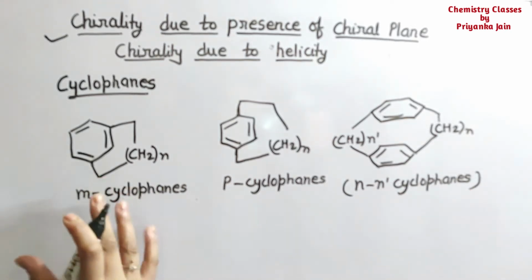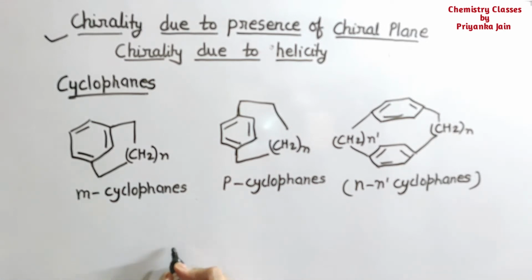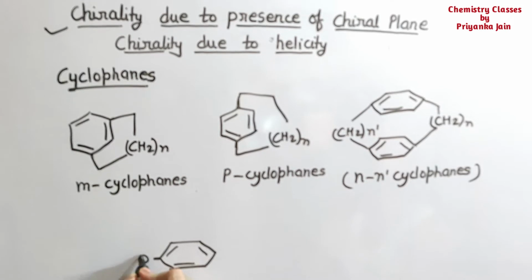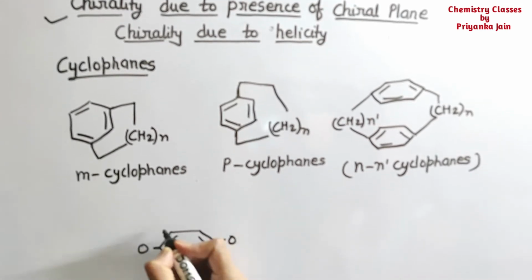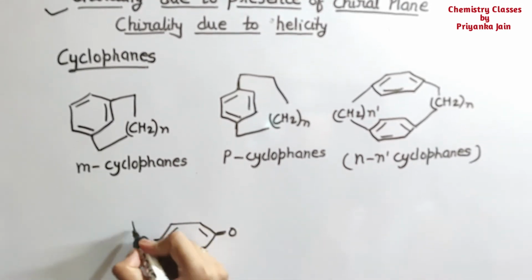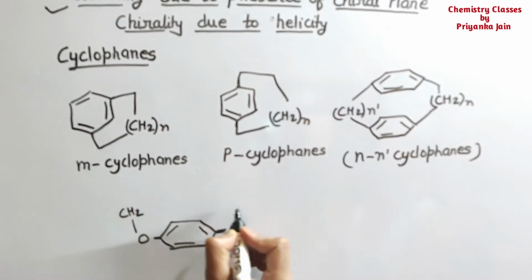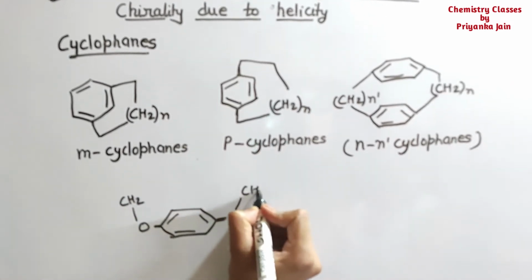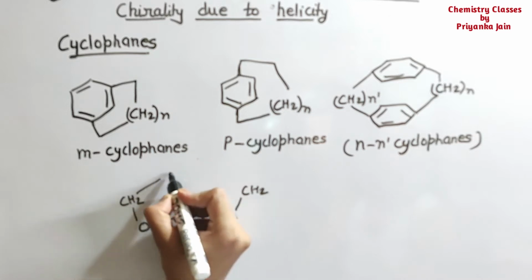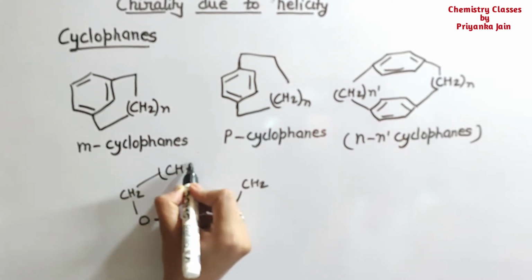Suppose we take this type of compound. This is the benzene ring that is present, here this is oxygen, and here CH2; these are the methylene bridges.